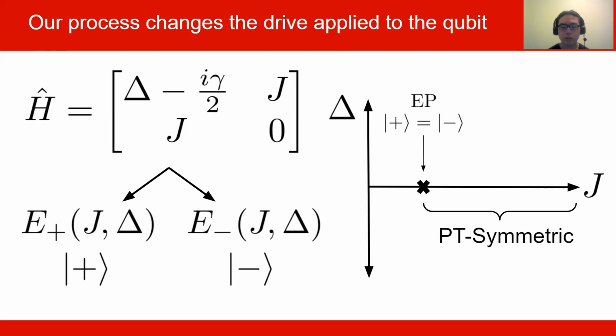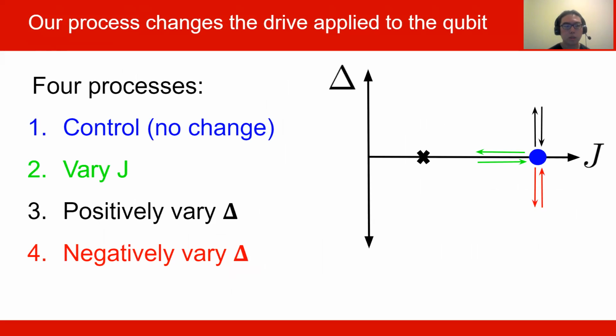The PT-symmetric regime is where the J value is greater than this EP point, and the detuning is 0. Once we pick up some kind of non-zero detuning, we break the PT symmetry. This is important to us because Zeuffner has shown that the Jarzynski equality really only holds in the PT-symmetric regime. So we're going to consider 4 processes.